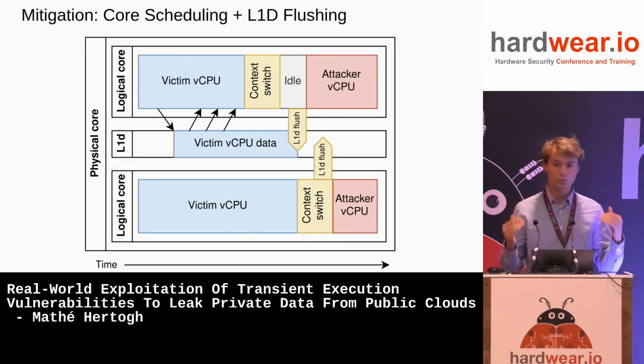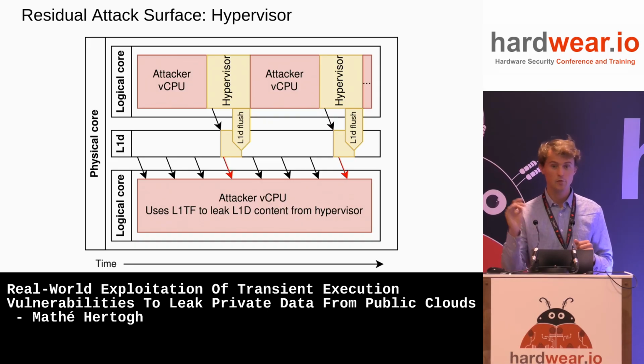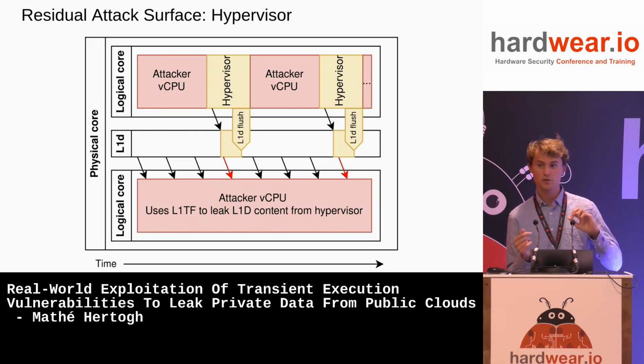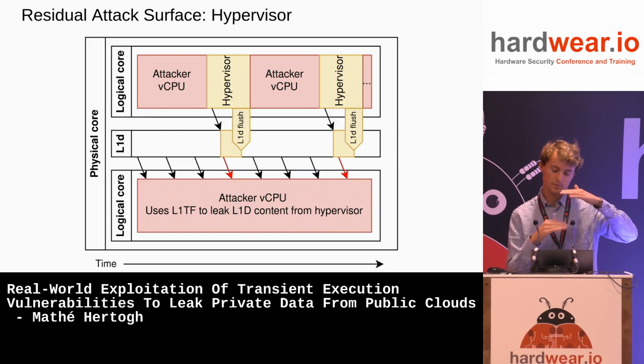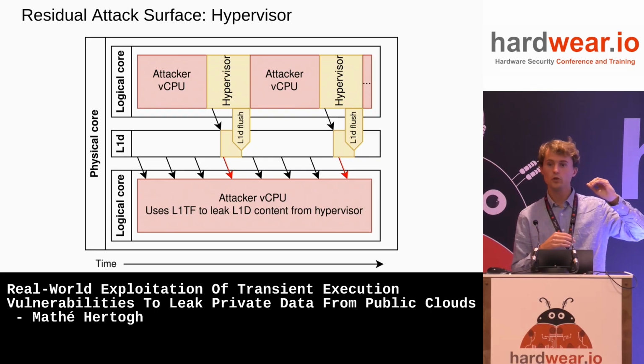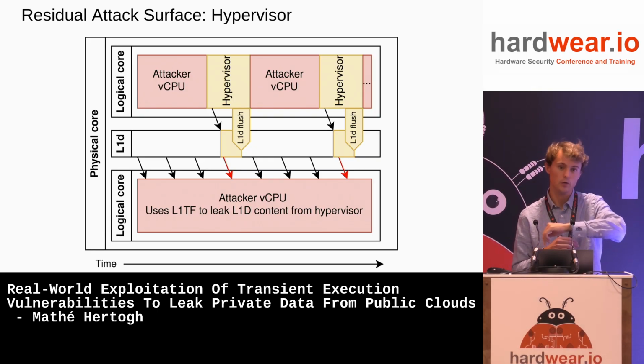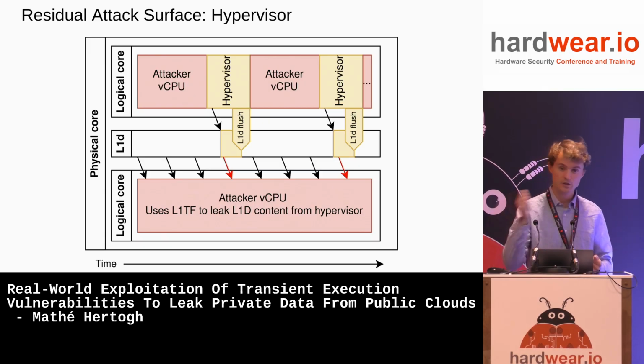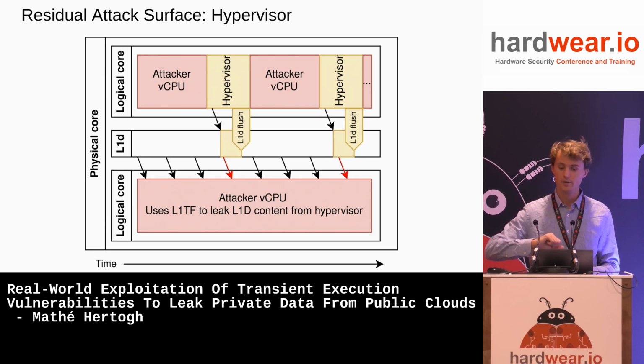This also would work, except for a last case which is not covered yet, and that is the hypervisor itself. So the residual attack surface now is that suppose there's an attacker vCPU running on both threads. The top one, what it will do is just enter the hypervisor by doing, for example, a hypercall or something like that. And the hypervisor would put its data into the cache, and then a sibling thread on the other hyperthread of the attacker can leak it out simultaneously.